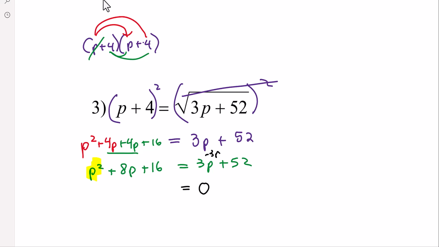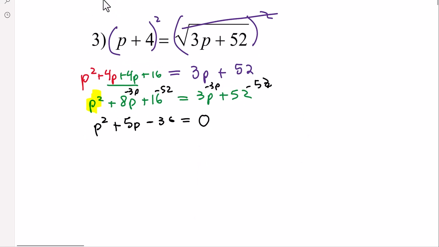So we're going to subtract 3p, and we're going to subtract 52. So that simplifies to p squared plus 5p. Should have had my calculator handy for this. 16 subtract 52 is negative 36, I think. So let me double check. 16 subtract 52, yeah, negative 36.